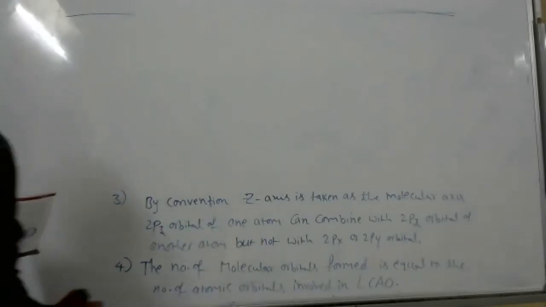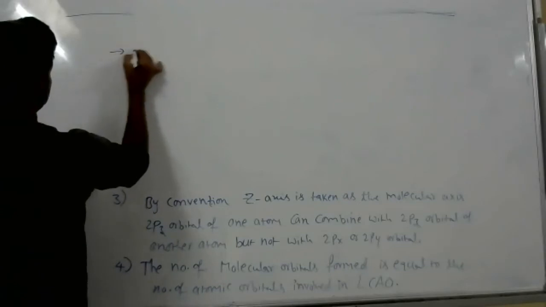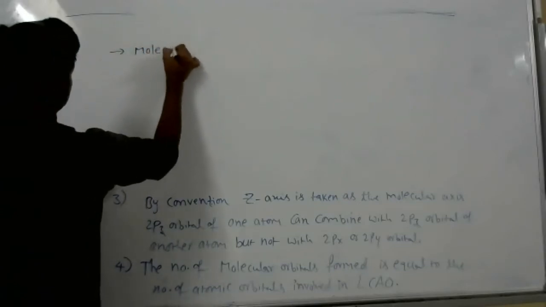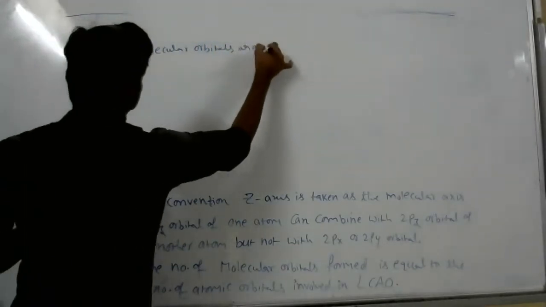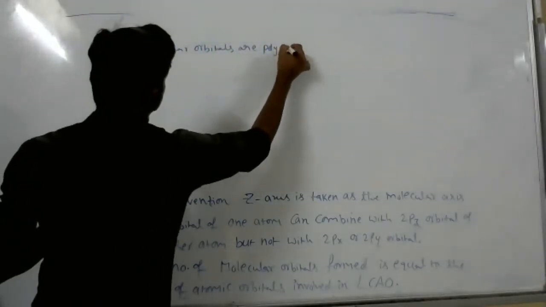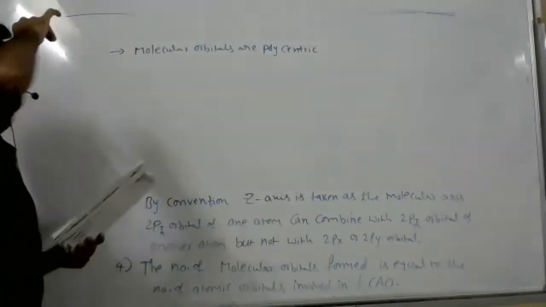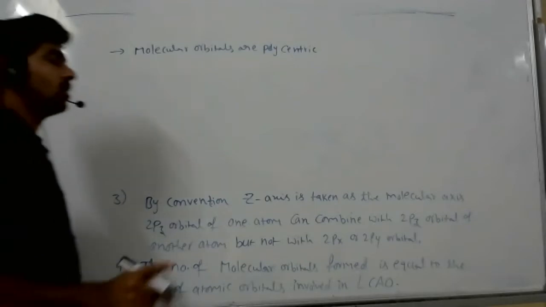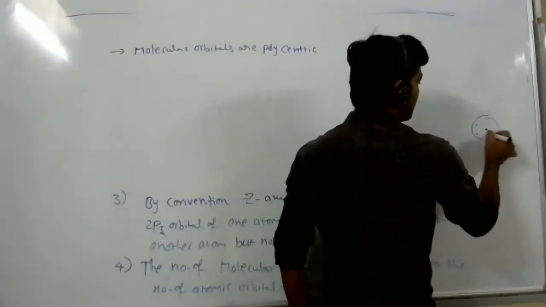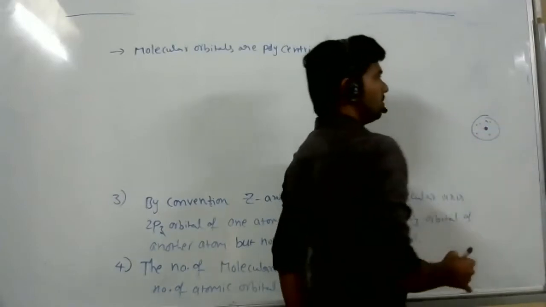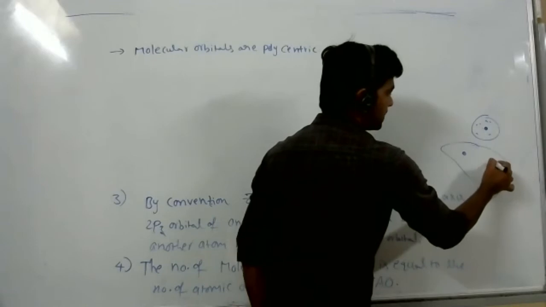Next point, molecular orbital is polycentric. This means atomic orbital is monocentric. In atomic orbital, only one nucleus is present around which the electron is revolving. This is atomic orbital. Molecular orbital has so many nuclei.